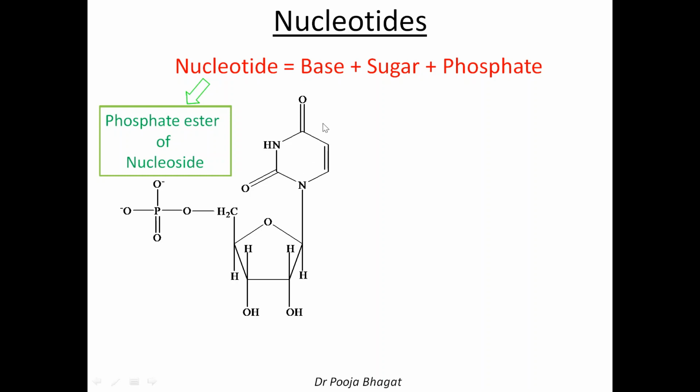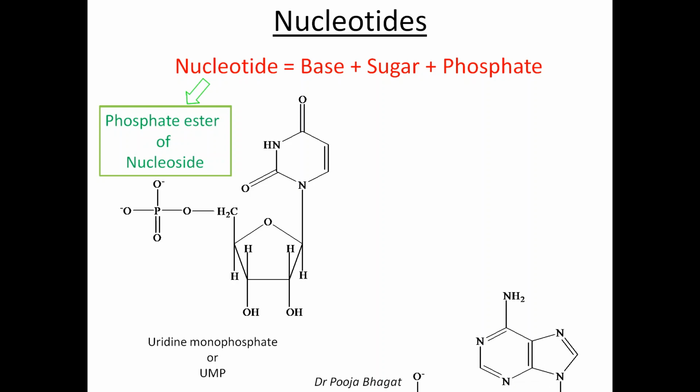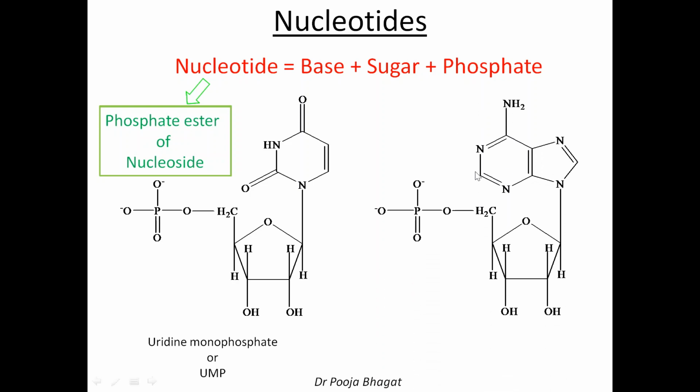So this is what? This is uridine, if you can recollect, uracil plus sugar, uridine, and one phosphate group is attached here. So it is uridine monophosphate or UMP. Okay. Then this one, this is what? Adenine. This is ribose. This is phosphate. Adenine plus ribose is adenosine, and one phosphate group is there. So it is adenosine monophosphate or AMP.